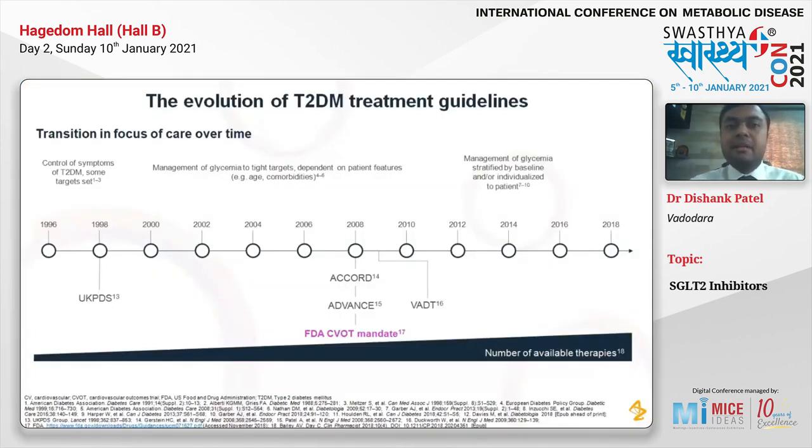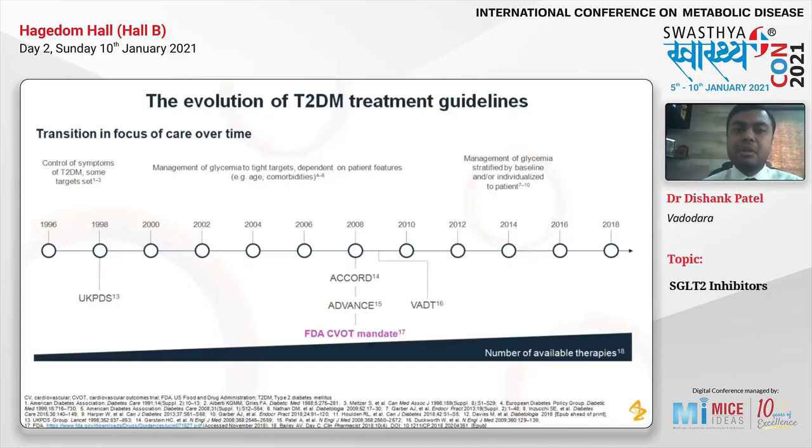If we talk about the treatment guidelines of type 2 diabetes, until 2015, the guidelines were focusing mainly on the management of hyperglycemia. They were not talking about cardiovascular protection or renal protection, because we did not have those molecules on the cards. But since the publication of the EMPA-REG trial in 2015, we have evidence that many anti-diabetic agents can not only decrease the blood sugar, but also produce cardiovascular benefits. So the guidelines have now also changed.